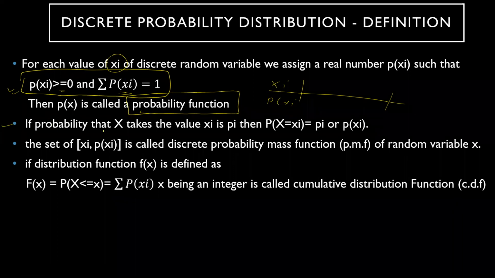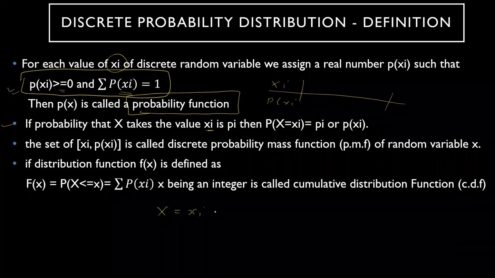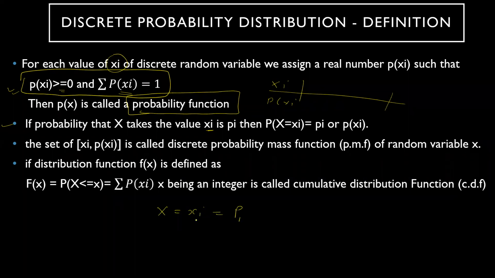Second point: the probability that x takes the value xi is pi. For x1 that will be p1. When x is equal to xi, the value is pi. So if these are your x1, x2, the corresponding probabilities will be p1 and p2.